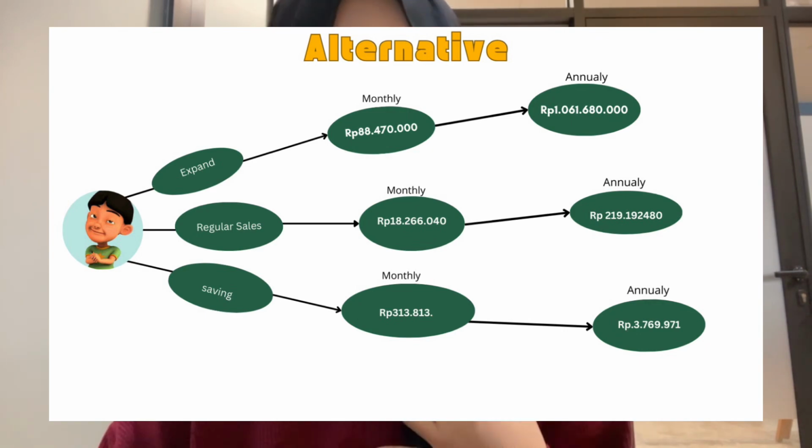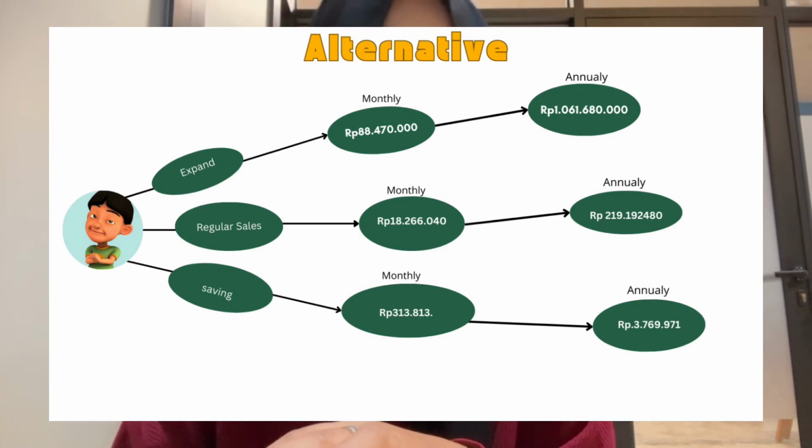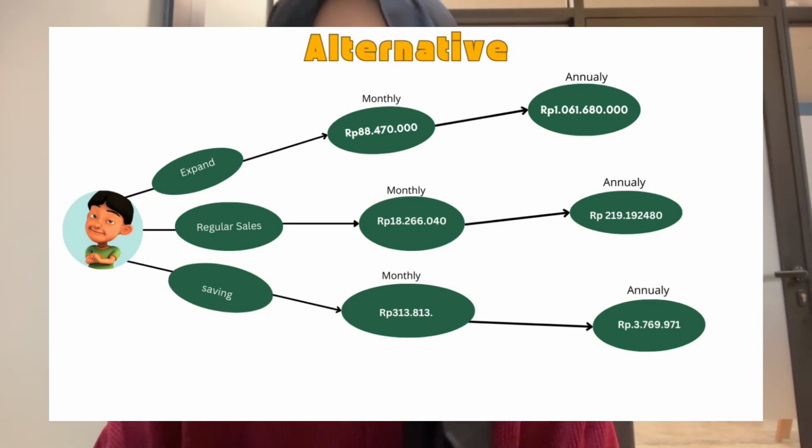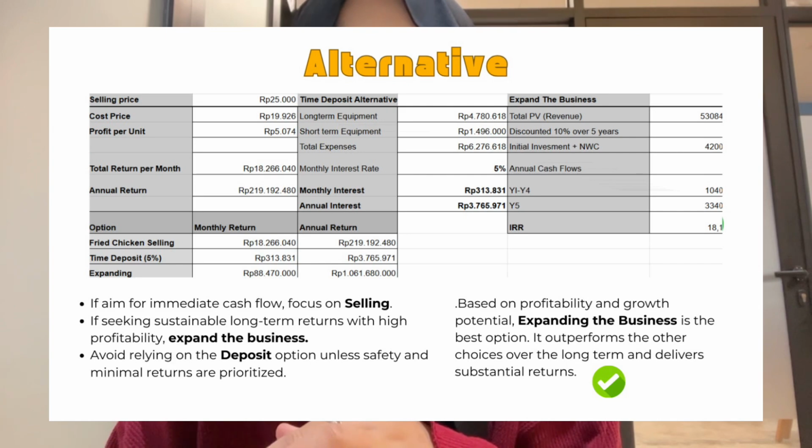If we expand our business, or we open our store in a second area, here we get the monthly revenue and annual revenue. Also regular sales, we have monthly revenue and annual revenue. For regular sales here, we just open one store like usual, and the third is saving or time deposit. If we save in a time deposit at 5%, the monthly return is 313 something, and annually only 3 million. So after we calculate all of the alternatives, it is better for us to expand our business because it will bring more return to the company itself.